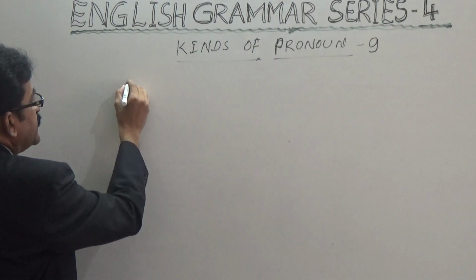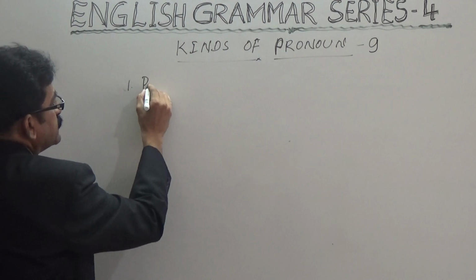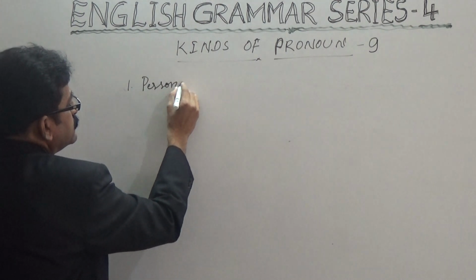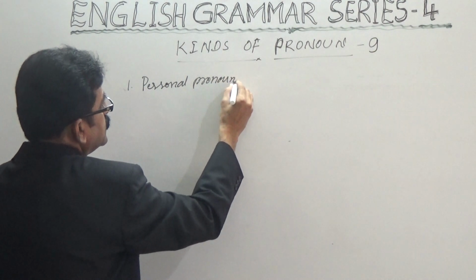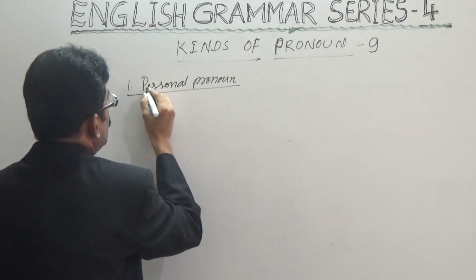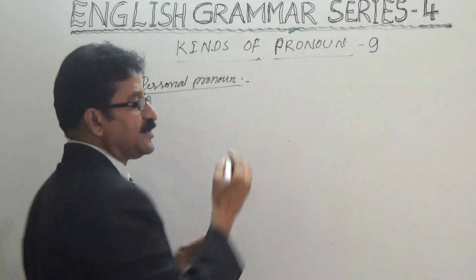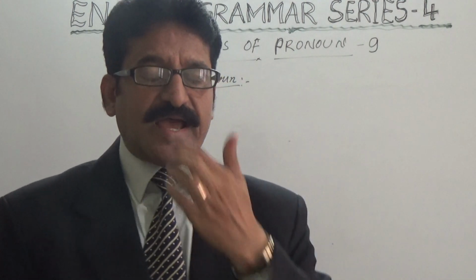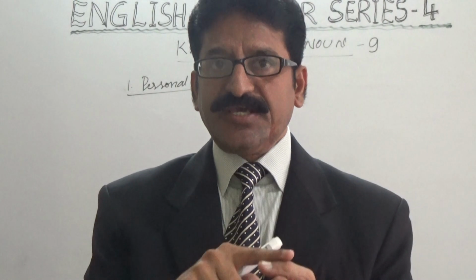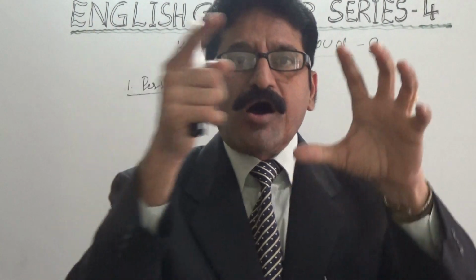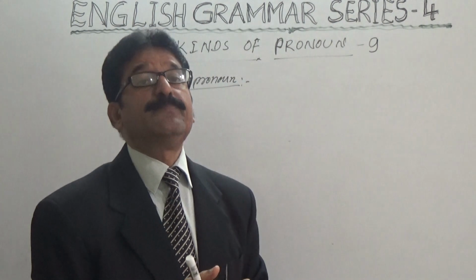The first one is personal pronoun. The pronouns like I, we, you, she, he, they. All these pronouns refer to persons.